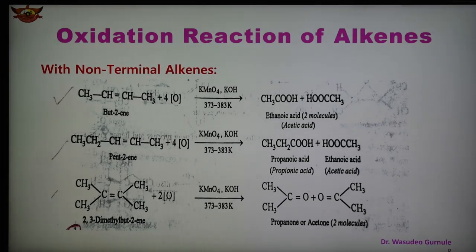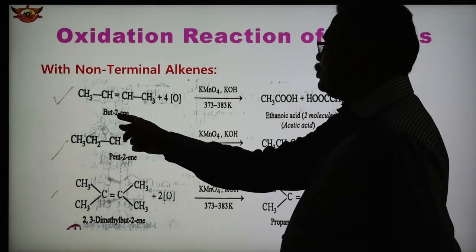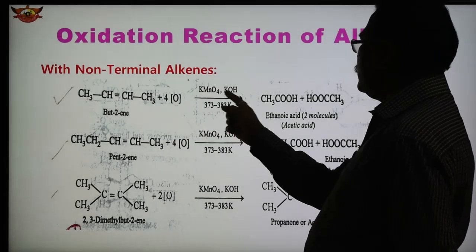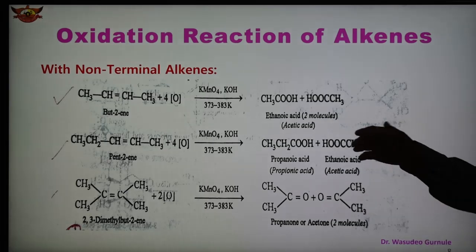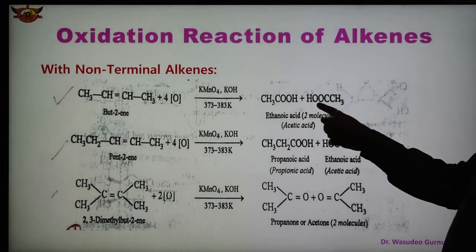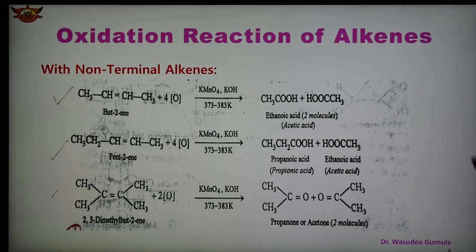So these are the alkenes which are known as non-terminal alkenes. So in this case, 2-butene, or but-2-ene, undergoes oxidation with KMnO4 and KOH, at a similar temperature of 373 to 383 K, and we obtain acetic acid, and this is another molecule of acetic acid. Two molecules we obtain of ethanoic acid, also known as acetic acid.